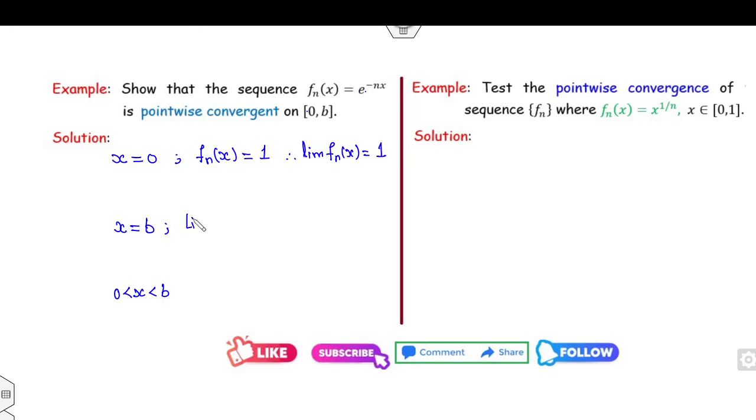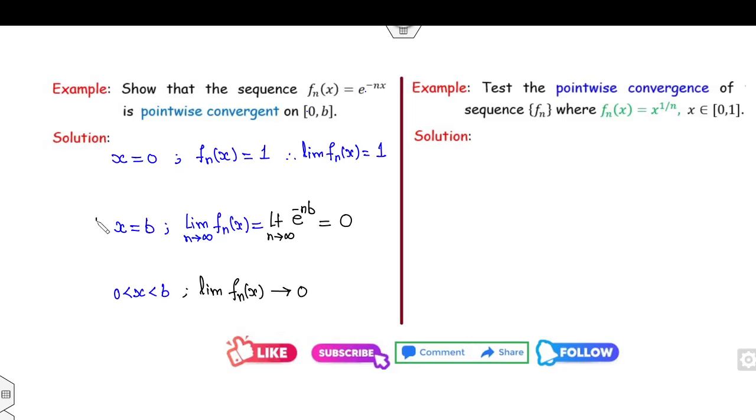If x is equal to b, what is the value of the limit of fn(x)? So this will be the limit as n approaches infinity of e raised to the power minus n times b, and b is non-zero. Fine. So definitely this limit will be 0. If x lies between 0 and b, then the value of the limit again goes to 0.